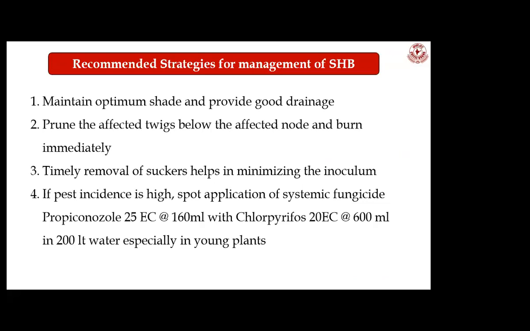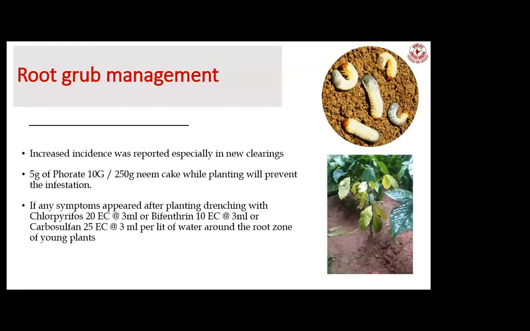So apart from this short-tailed borer, we are also facing nowadays the incidence of root grubs. This root grub infestation is also gaining importance in planter species, especially in the new planting areas. Normally Coffee Board recommends 5 grams of 4-8 or 250 grams of neem cake while planting, because these root grubs will attack your roots. So to prevent root grub infestation while planting new plants, we need to incorporate 5 grams of 4-8, that is Timot, or you can add 250 grams of neem cake.